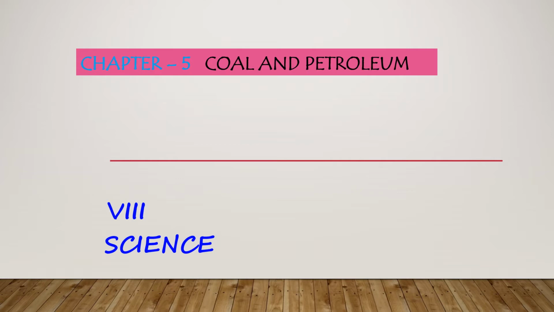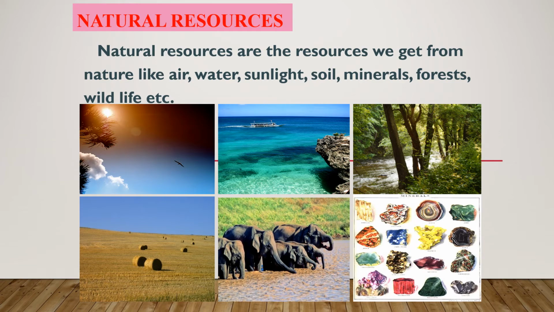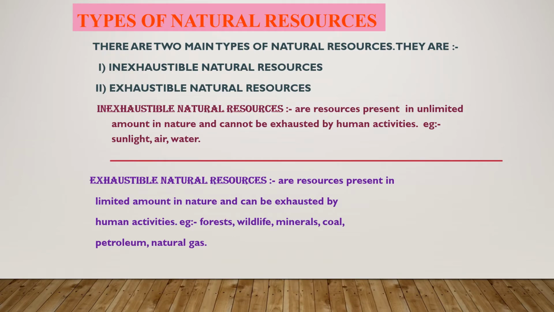In natural resources, we can broadly classify them as exhaustible and inexhaustible. Let us look into the definition of these natural resources. Examples for natural resources are air, water, sunlight, soil, minerals, forest, wildlife, etc. We can classify these natural resources into two types: inexhaustible natural resource and exhaustible natural resource. Let's see what they are.